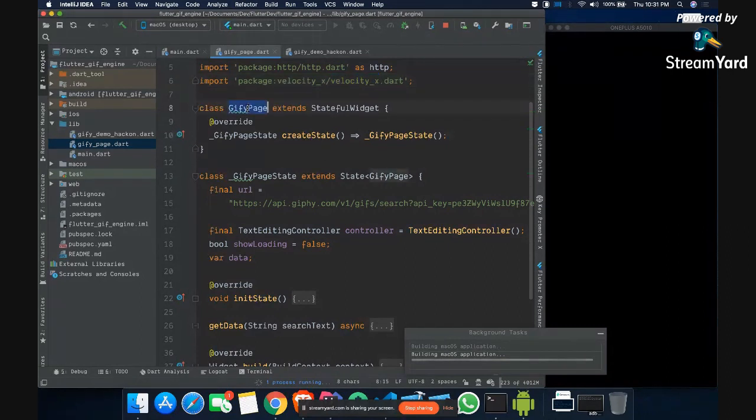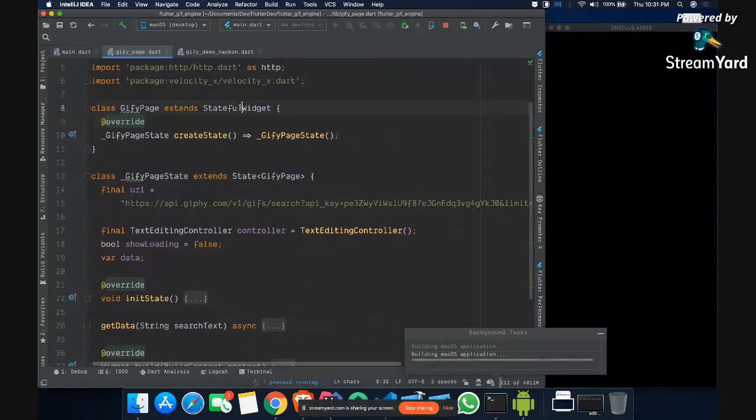So this Jiffy page is extending a stateful widget, because this is just a single screen application, and on this screen there will be a lot of things. Let's say when the data is loading, it will show a circular indicator. When the data has arrived, it will show the GIFs to you. It will also take the user's action, like if someone wants to enter something, he will be able to search for the GIF for it. So that's the idea behind it, and that's why it's a stateful widget.